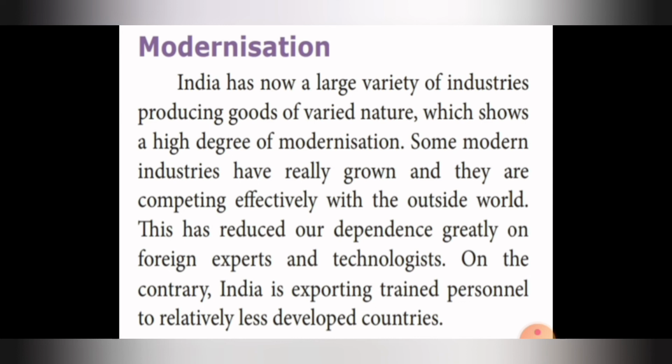It produces varieties of goods and products of varied nature, which shows a high degree of modernization. Some modern industries have really grown and they are competing effectively with the outside world.